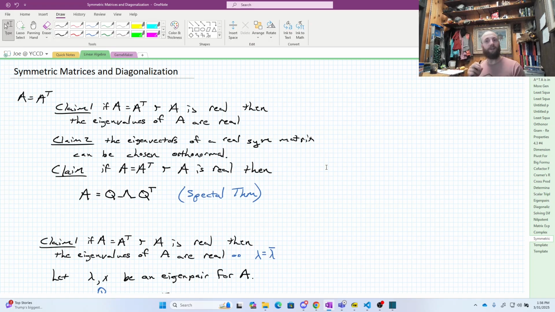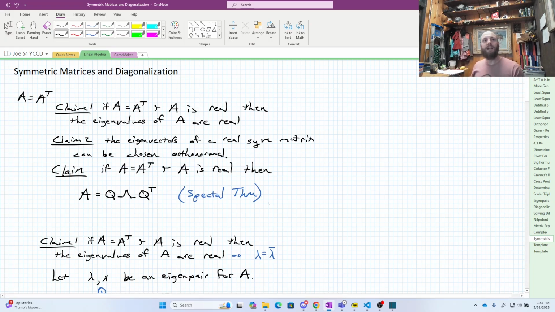If you want to see the full generality, you do need to go explore Schur's theorem a little bit. But for us, I know that the eigenvalues are real. Because the eigenvalues are real and I have a real symmetric matrix, I can pick the eigenvectors to be perpendicular to one another. Then, because eigenvectors are only eigenvectors up to a scalar, I can scale them all to unit length.